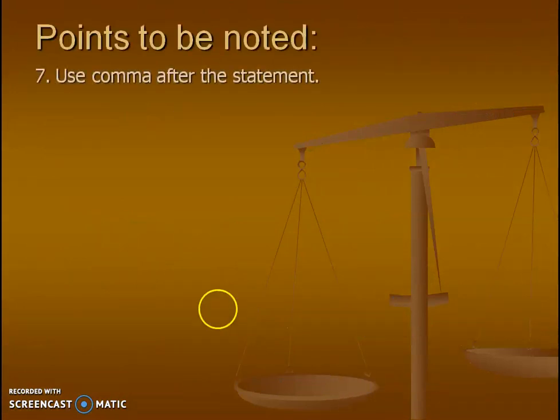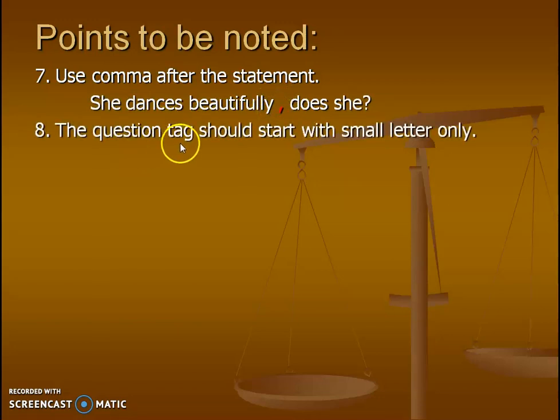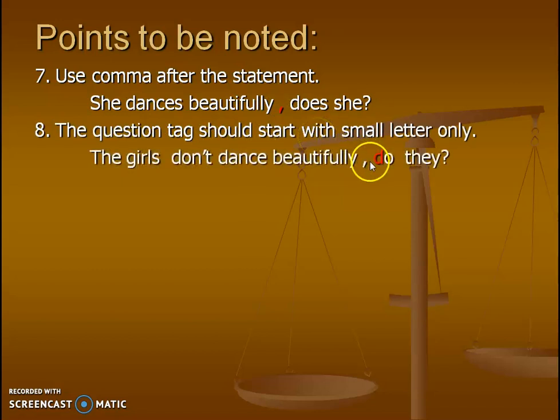Next point. Always use a comma after the statement. She dances beautifully. So before writing the question tag, we have to always use the comma. The question tag should start with a small letter only. We should not start with a capital letter. Let us see this example. The girls don't dance beautifully. After the comma, the first letter is in small letter.